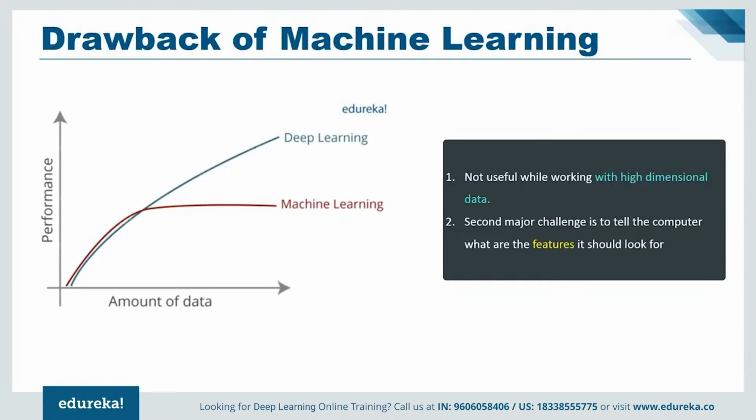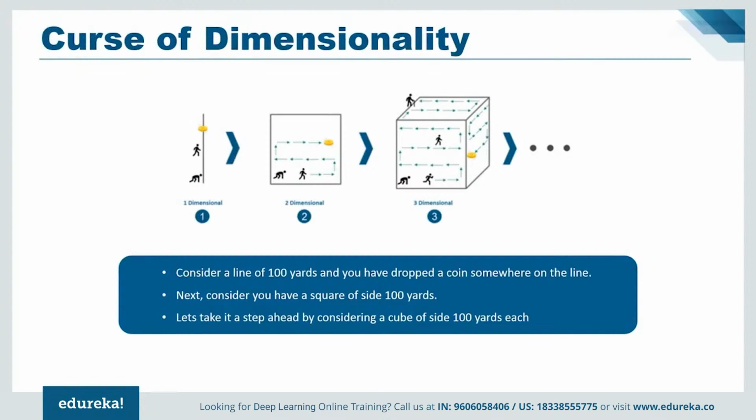Now, to understand this in simpler terms, let's consider the following image. Consider a line of 100 yards, and you have dropped a coin somewhere on the line. It's quite convenient for you to find the coin by simply walking on the line. This very line is a single-dimensional entity. Next, consider a square of 100 yards, and yet again you drop the coin somewhere in between. It's quite evident that you are going to take more time to find the coin within the square as compared to the previous scenario. This square is a two-dimensional entity.